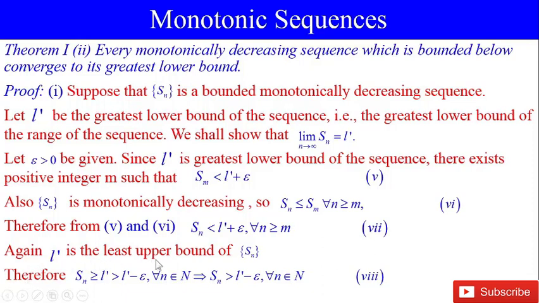Again, L dash is the greatest lower bound of Sn.